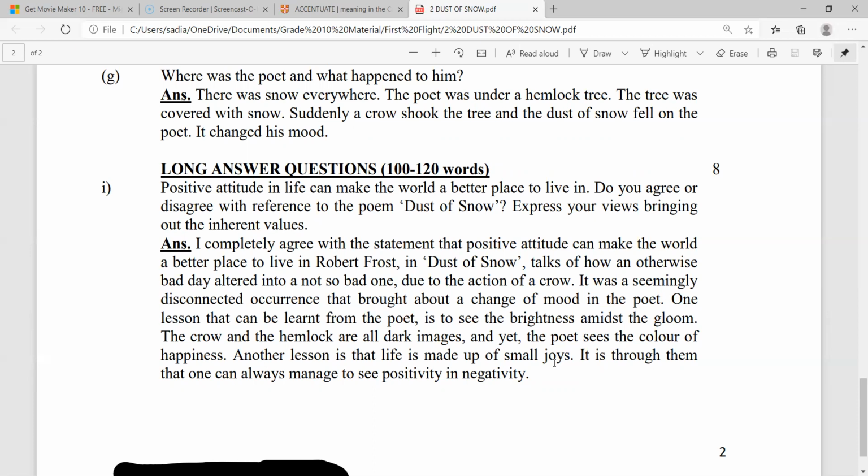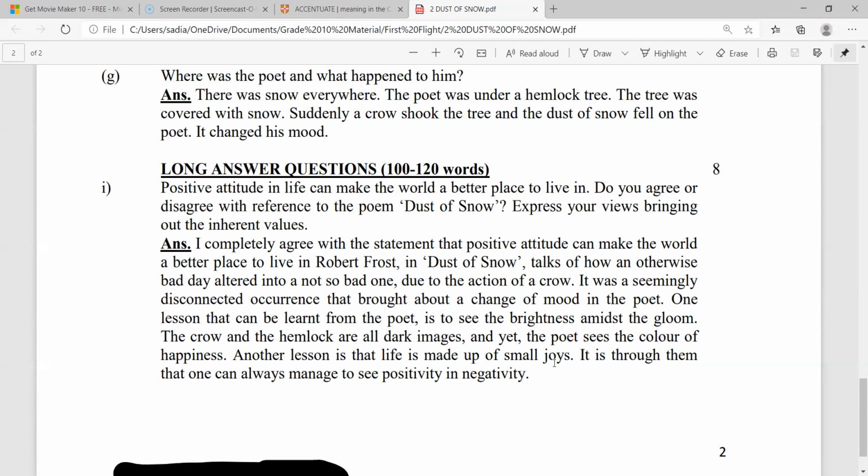The poet has conveyed a hidden message in between the lines that small moments in life can prove to be a spark which might ignite a fire in our hearts and our minds to look at the positive sides of life once again. In my opinion, or I strongly believe that